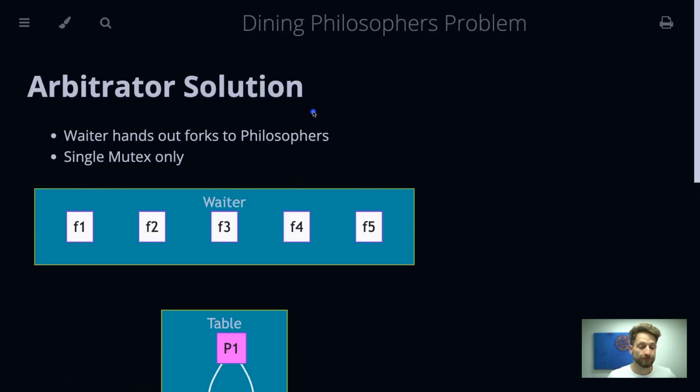The next solution is the arbitrator solution. This means that there is a central point where the philosophers have to acquire their resources from. The advantage is you no longer have to deal with "I have to be able to get 2 mutexes before I can advance," and therefore the deadlocking problem goes away, because the mutex is exactly helping you to avoid 2 processes accessing the same resource at the same time.